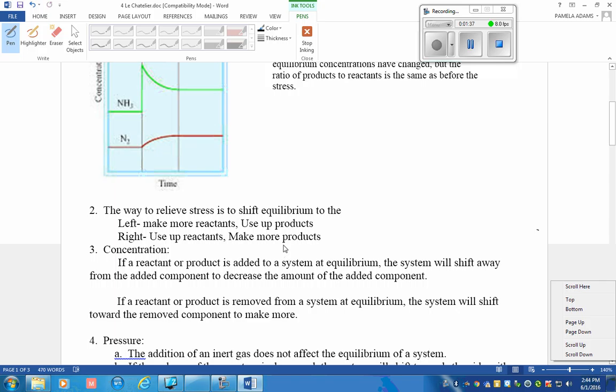If a concentration is changed, it will shift away from the added component to decrease the amount, or if you remove a product or reactant, it will shift towards that component to make more to regain equilibrium. What you must know is when equilibrium is re-established, the absolute concentrations may have changed, but the ratio of the products over the reactants remains the same as the original equilibrium.